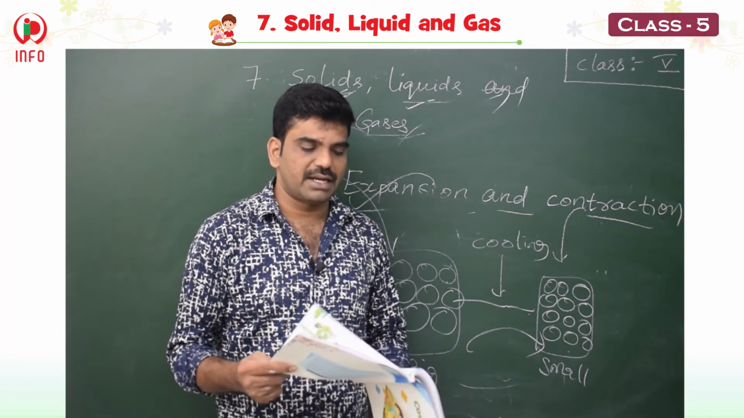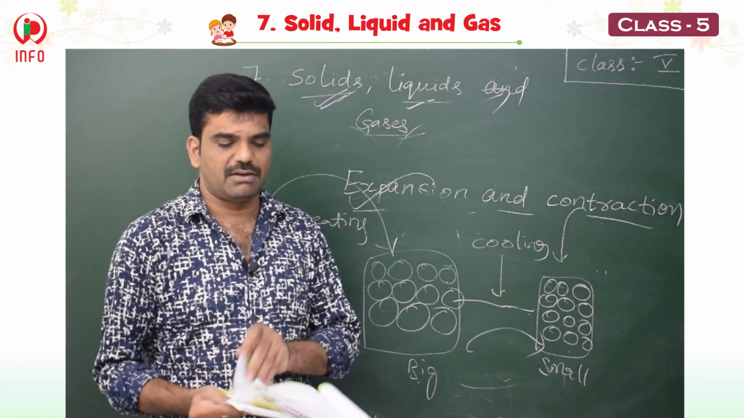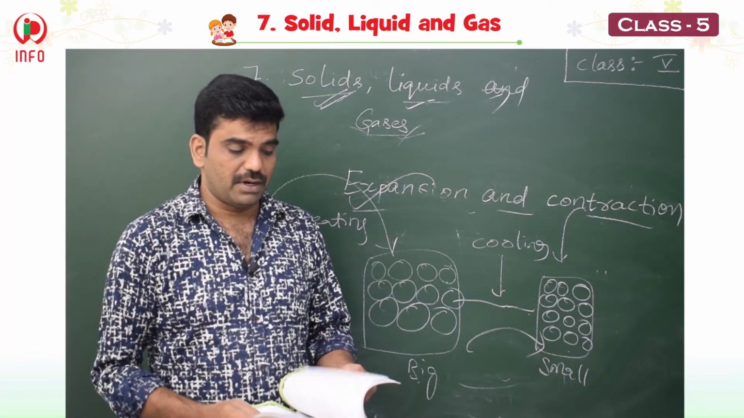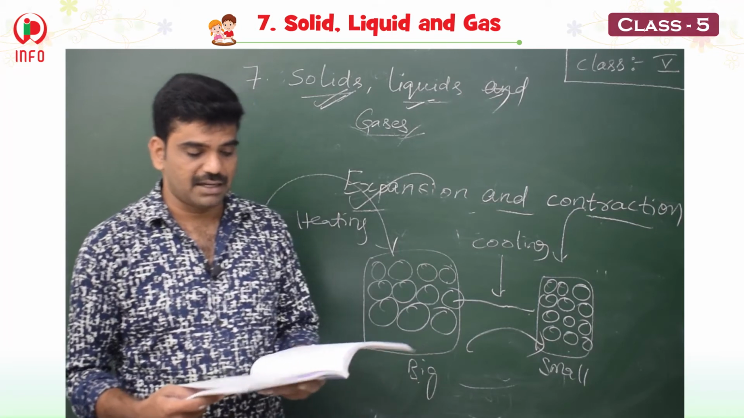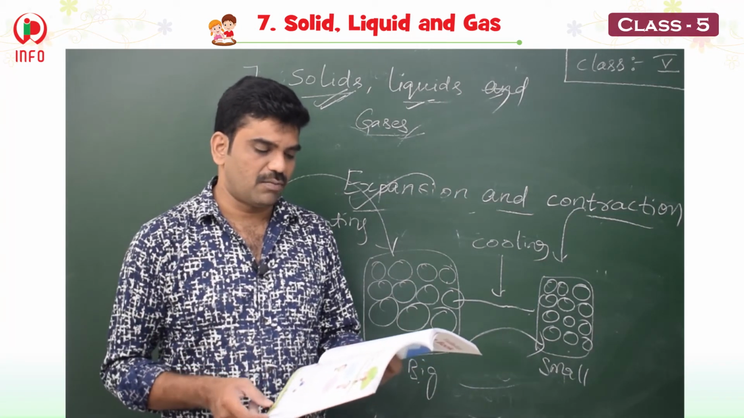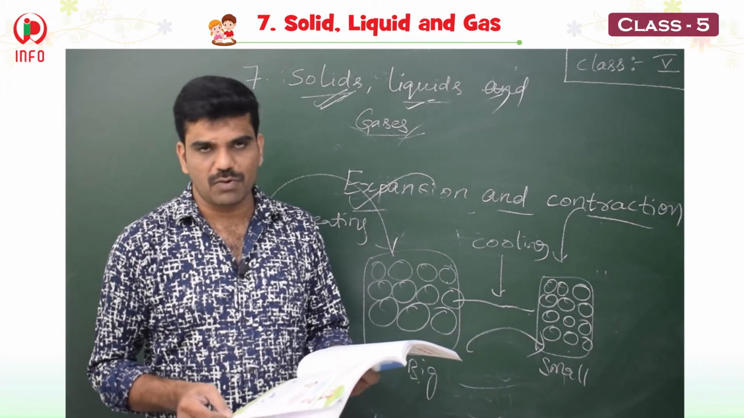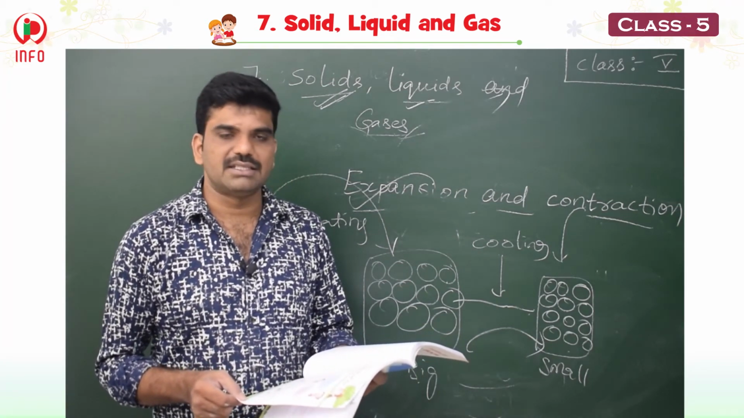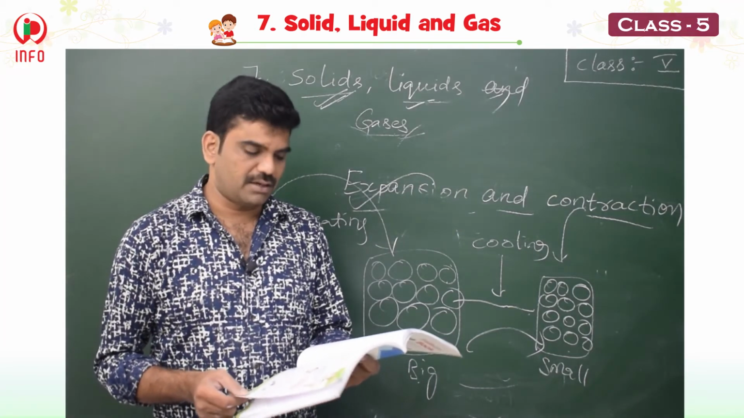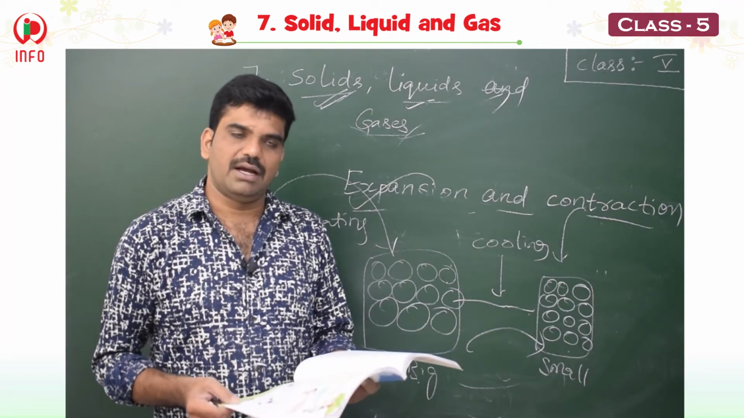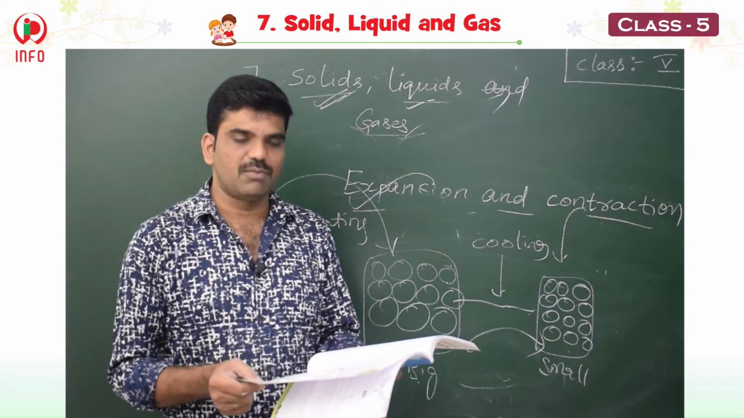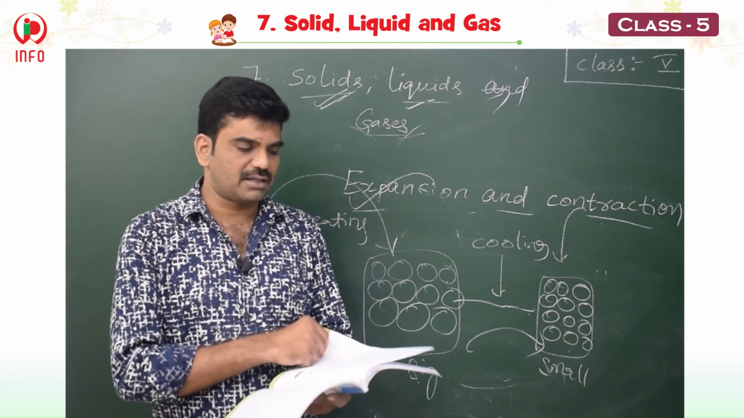Once again I repeat, children, what are the topics we have covered here. The first one is matter. Matter is everywhere. It is made up of atoms and molecules. Atoms are very small particles we can see with the help of a microscope only. Atoms join together to form a molecule, either the atoms are same or different. Examples are water and carbon dioxide.